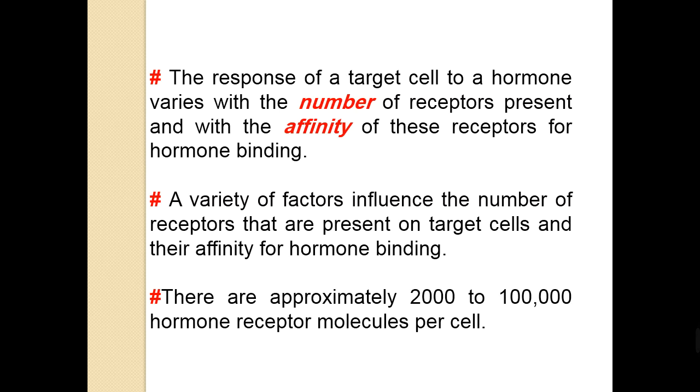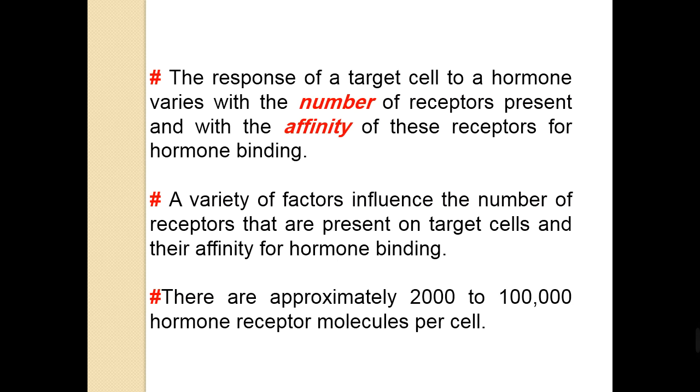The response of the target cell to the hormone varies with the number of receptors that are present and with the affinity of these receptors for the hormone binding. How? A variety of factors influence the number of receptors present on the target cell and their affinity for hormone binding.